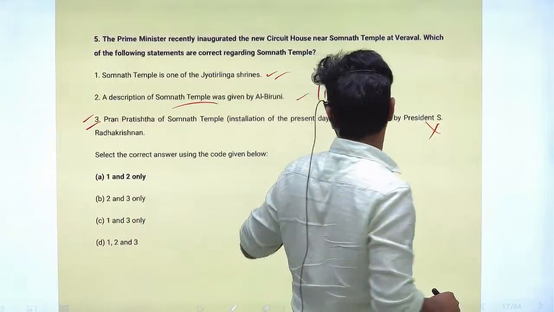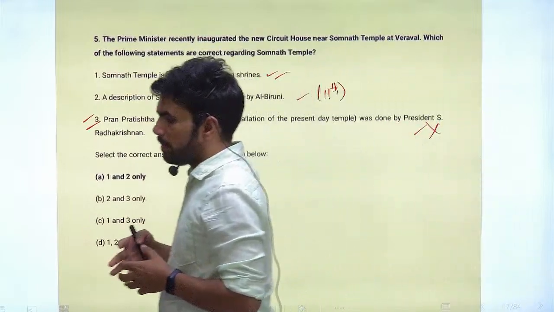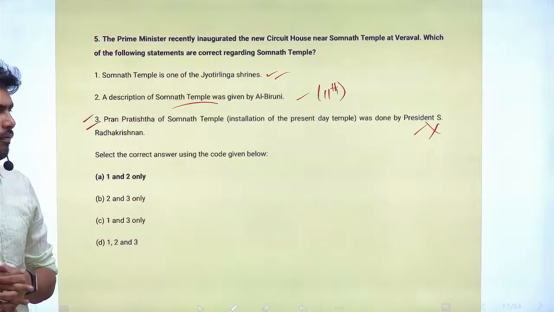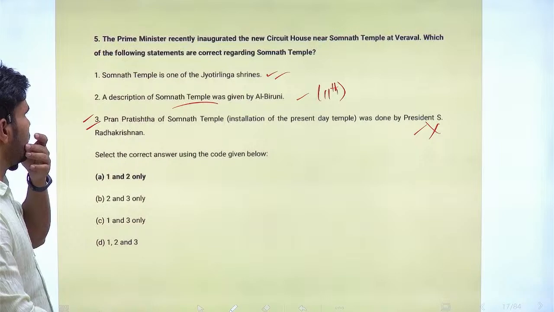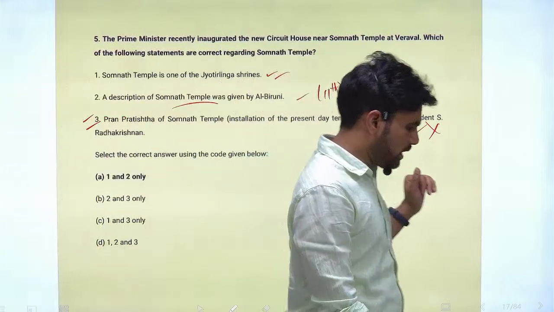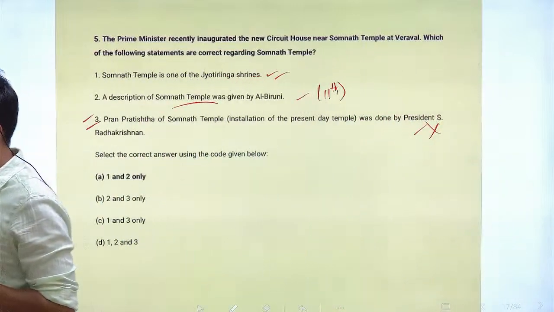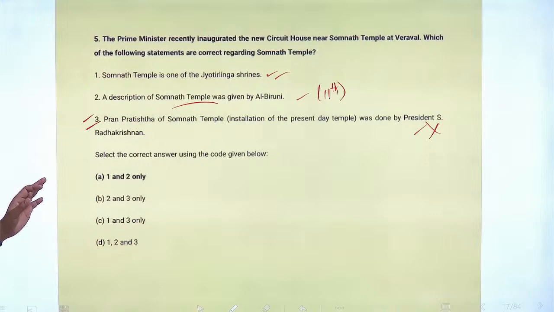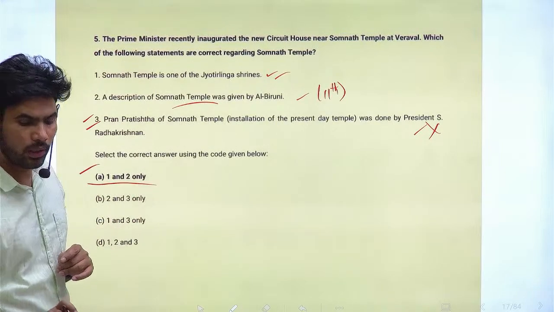But the Pran Pratishtha was not done by S. Radhakrishnan, who at that time, I think, was the Vice President. Sarvepalli Radhakrishnan was Vice President then. So this statement is incorrect. Correct statements are statement 1 and 2 only.